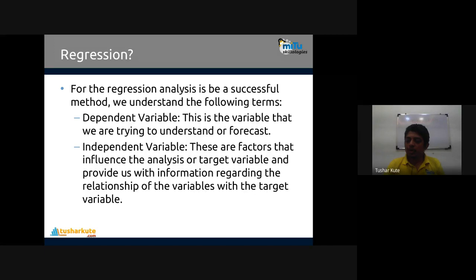And second, the independent, input variable. These are the factors that influence the analysis or target variable and provide us with information regarding the relationship of variables with the target variable. So the input variable is affecting the output variable. Two things are there, dependent and independent, or we call them predictor variable or experimental variable. So input is the predictor, output is the response variable. Multiple names are given to them.